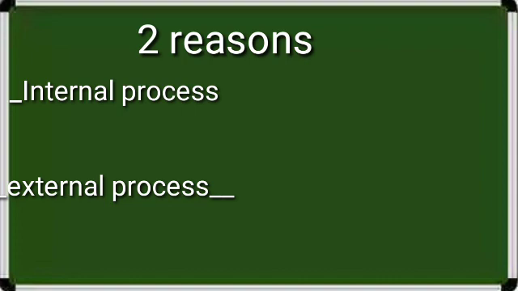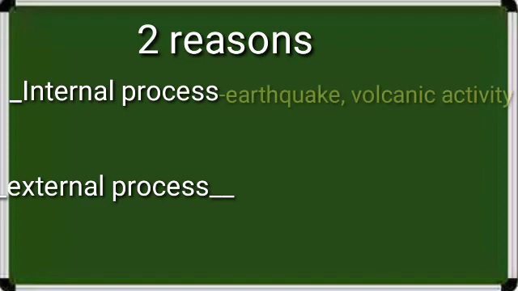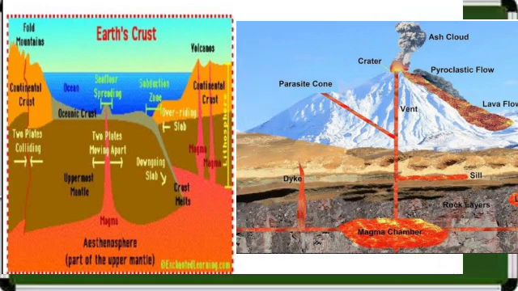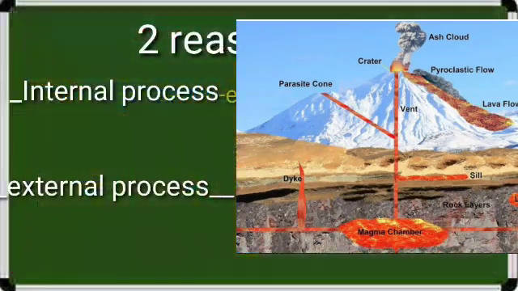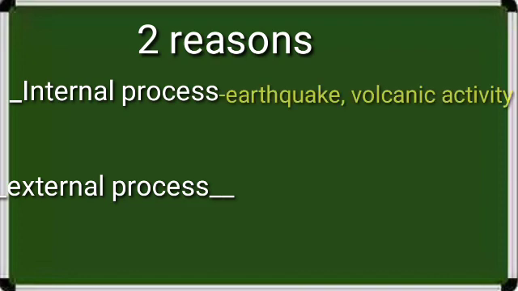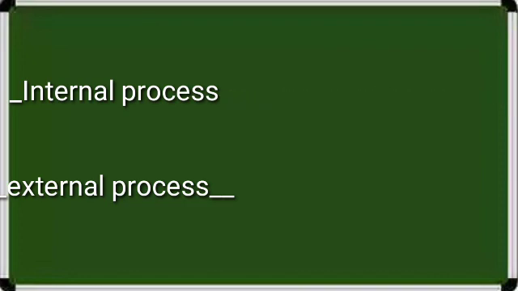Internal process stands for all types of activities under the earth, inside, just like volcanic eruption or earthquake mainly. Two major reasons are there as internal process. Both of these, that is earthquake and volcanic eruption, make changes in the surface ground.